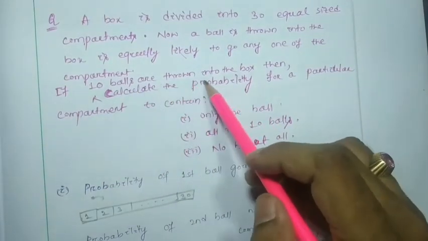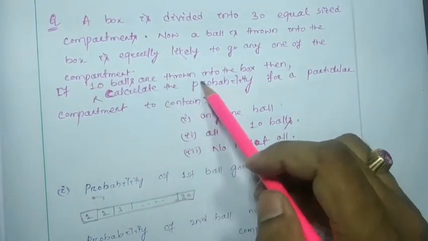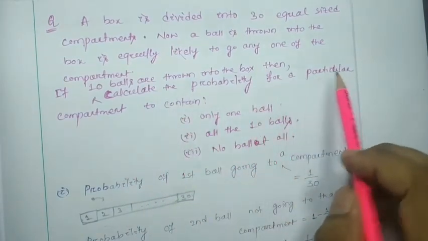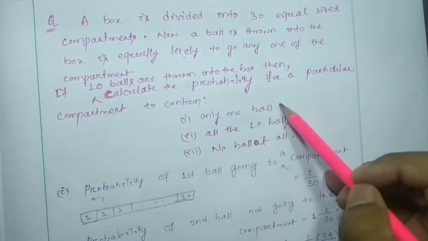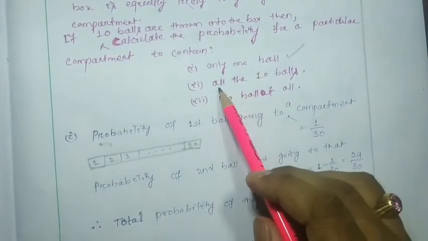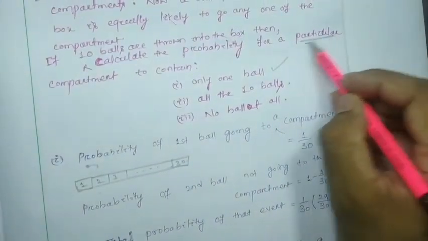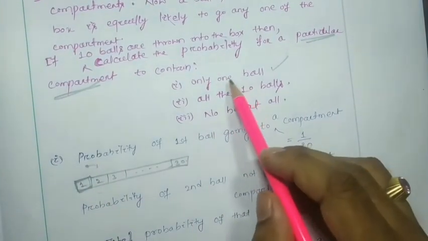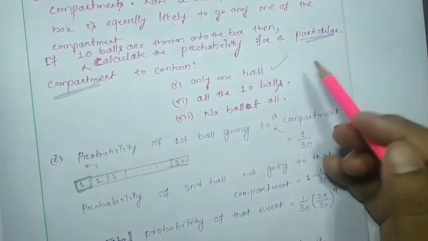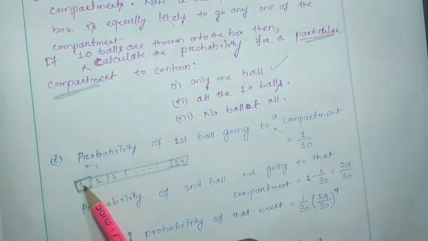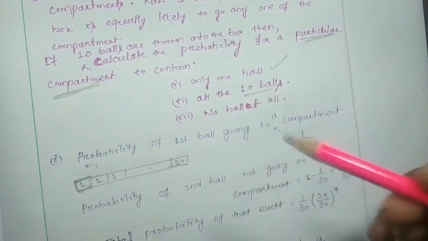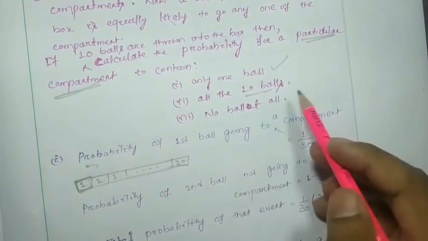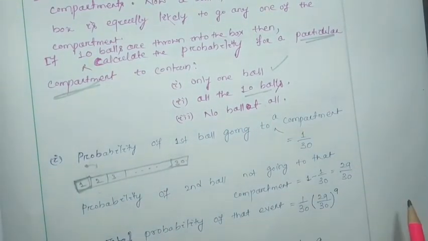If 10 balls are thrown into the box of 30 compartments, calculate the probability for a particular compartment to contain only one ball. Suppose we consider this compartment, and it contains only one ball. What will be the probability? What if this compartment contains all 10 balls? What will be the probability? And what if this compartment contains no balls? What will be the probability? That we are going to find out.